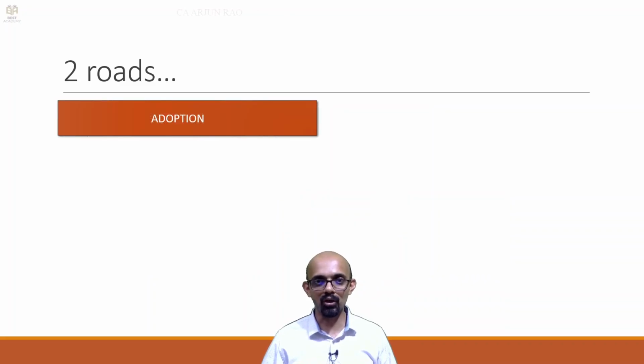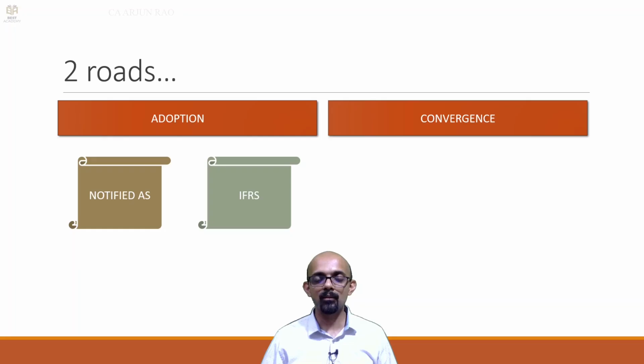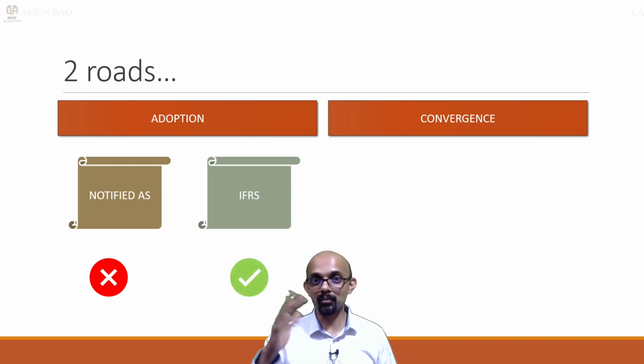The first road or option is called adoption. The second is called convergence. So in adoption, basically what that country will do is, it will delete its own accounting standards and it will just follow IFRS 100%, no changes.